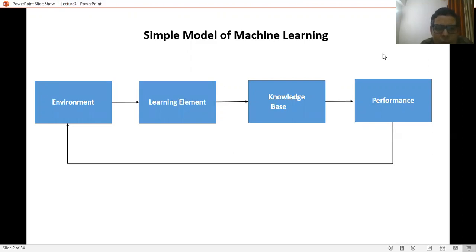Similarly, this is a cyclic process in which every time the performance of the task takes place and the variation is added to the environment as feedback through the feedback mechanism. With the course of time, machine learning algorithms gain experience, and that experience is added again to the knowledge base, and the knowledge base gets improved or experience gets enhanced.